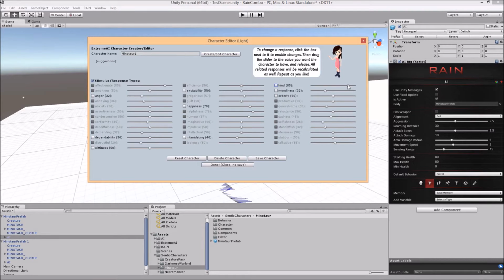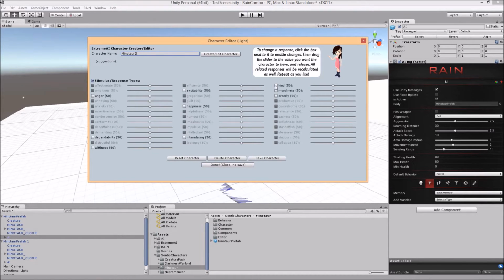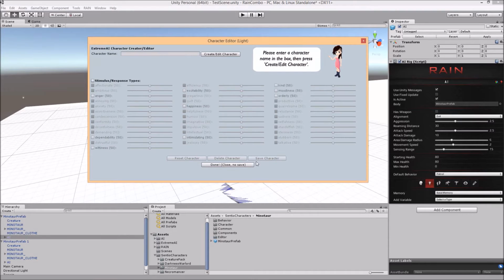And notice that changing their kindness level, of course, changes the rest of their personality to match that. We're going to save that character. And then we're also going to create Minotaur 2. And to start off with, we're going to do the same thing so that we have a couple of very kindly Minotaurs. Save that character.